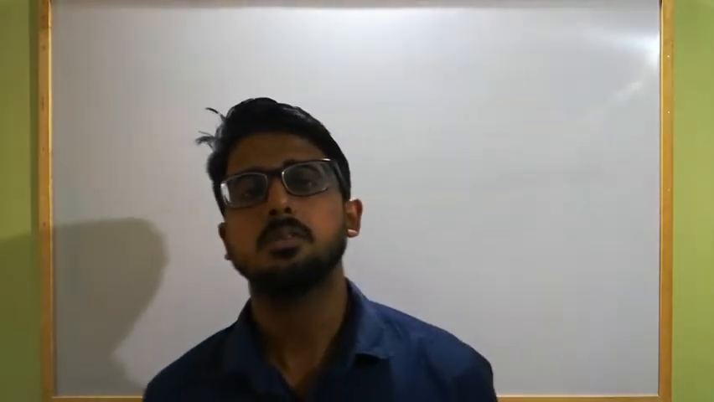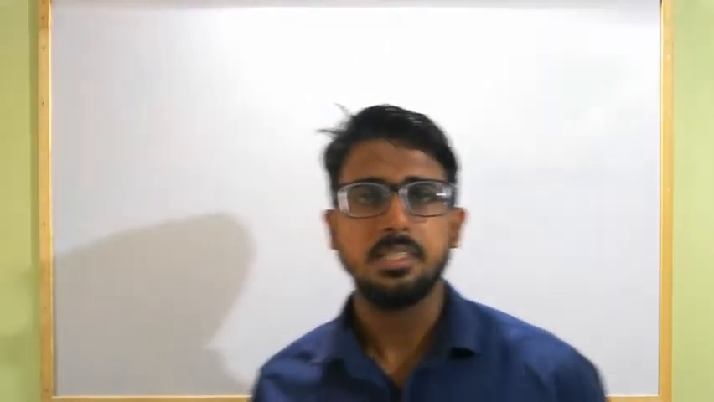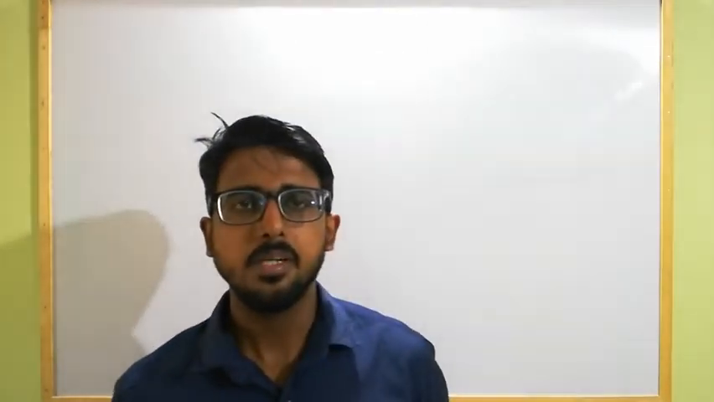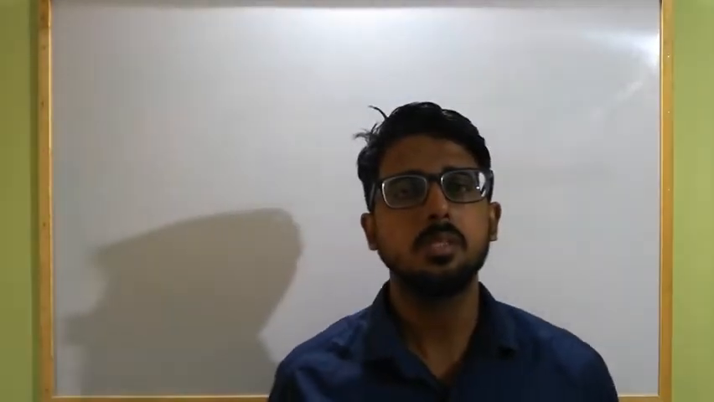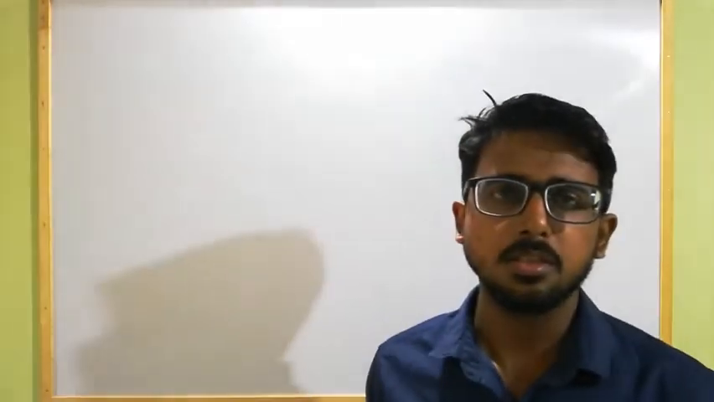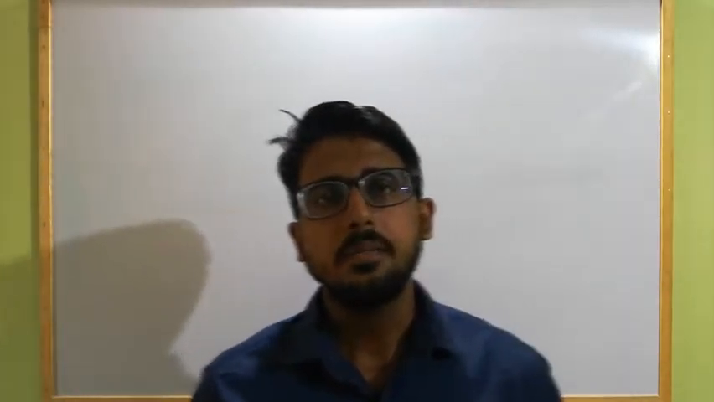In previous class, we already discussed different terms in magnetostatics, that is magnetizing field intensity, intensity of magnetization, susceptibility, permeability, and the relation between susceptibility and permeability or relative permeability. Today we are going to discuss the types of magnetic materials.